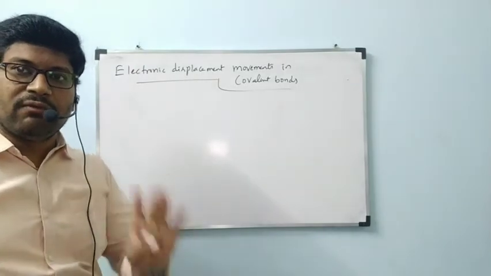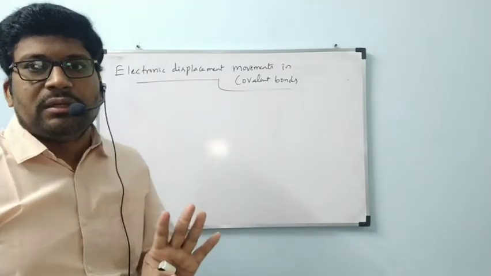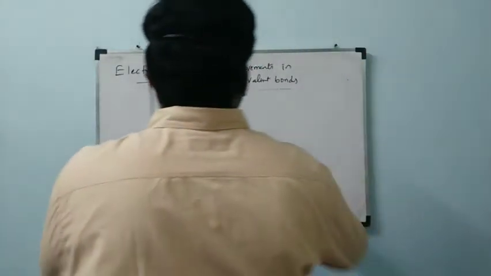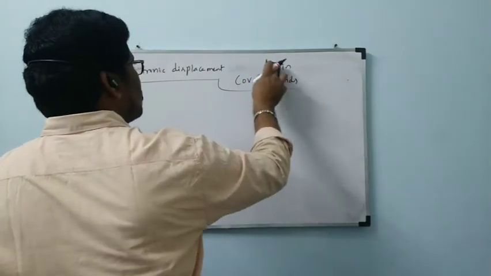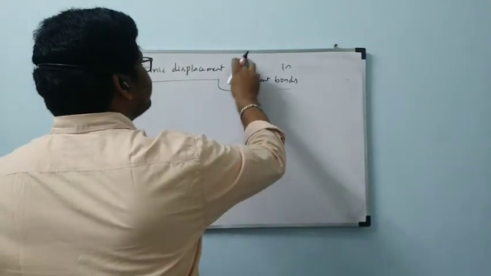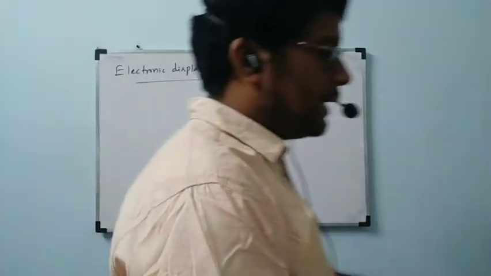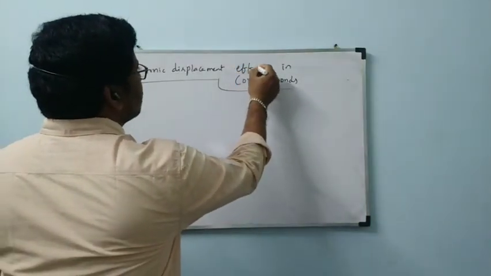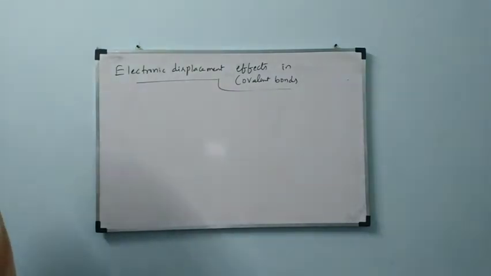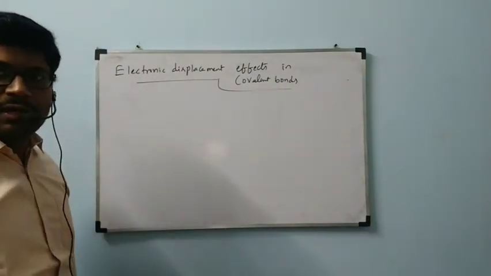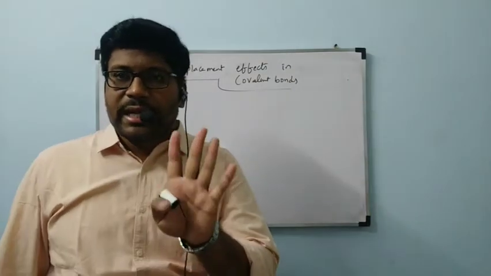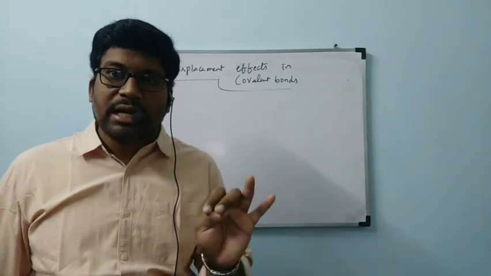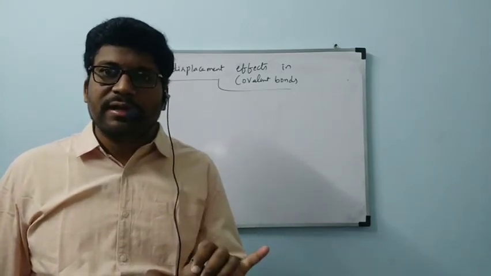Under this we have four types of effects: inductive effect, second, resonance effect or mesomeric effect, third, electromeric effect, and the fourth, final one, hyperconjugation.